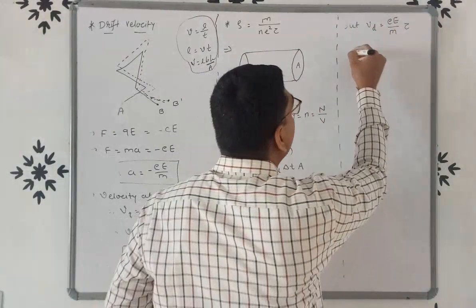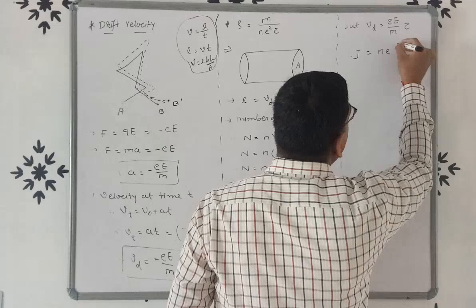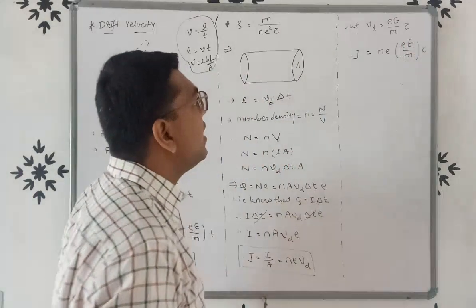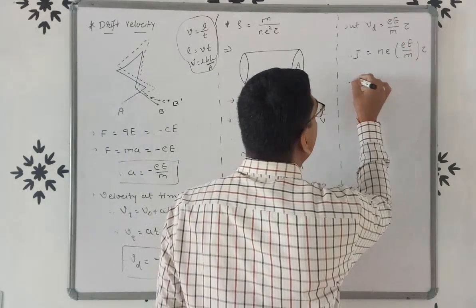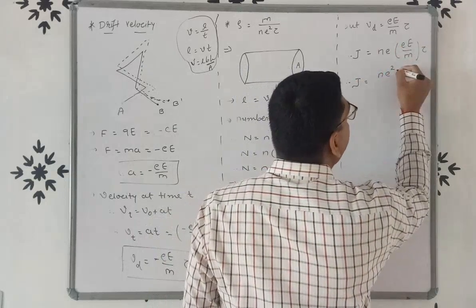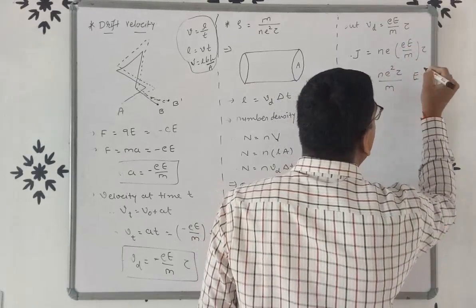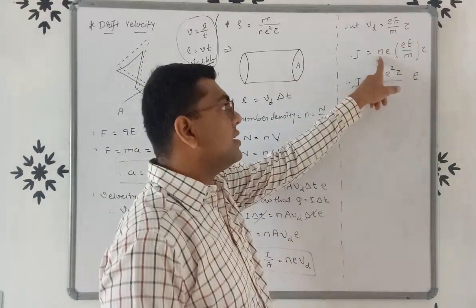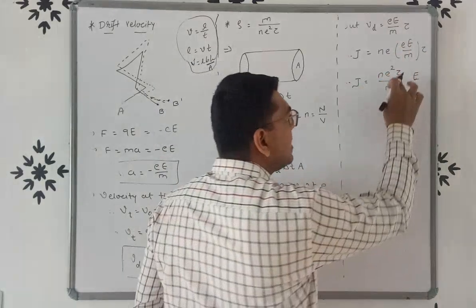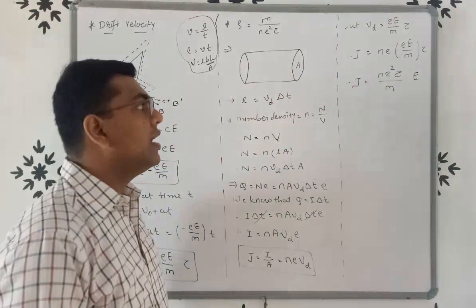So we will get J is equal to N E as it is, times the value of Vd, that is eE by m into tau, right? So if we arrange this equation, J is equal to N E into e, that is e square, into tau upon m into E, right?